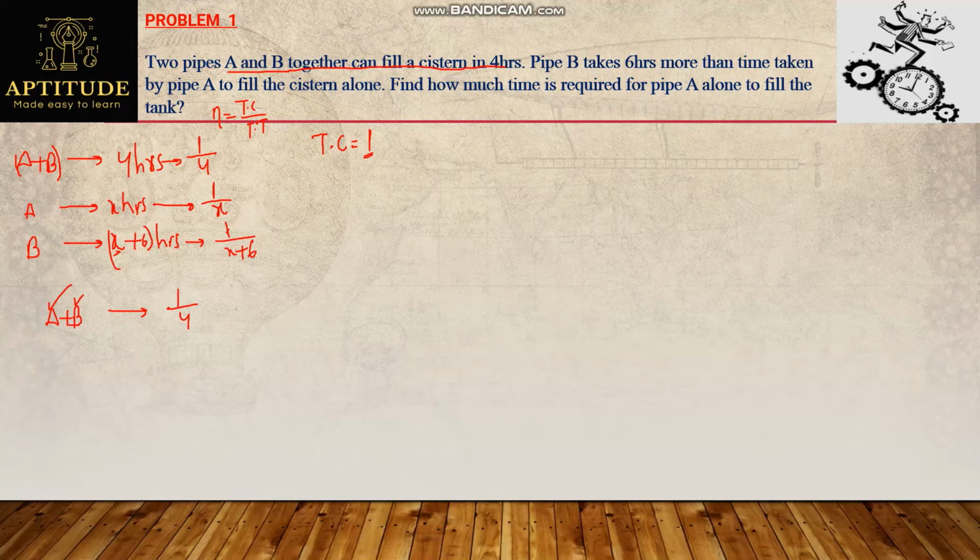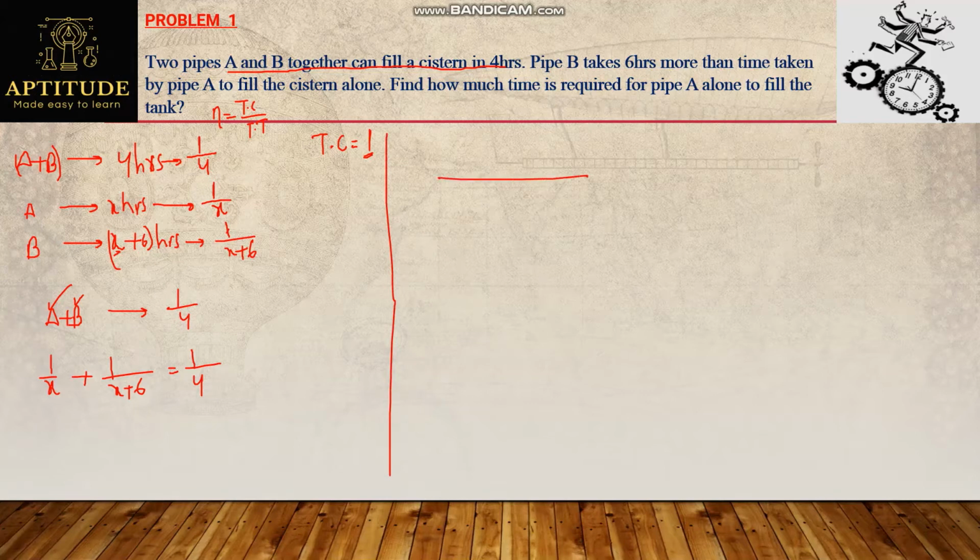Now let's substitute here and solve this one. A's efficiency is 1 by X, B's efficiency is 1 by X plus 6. So I can equate this to 1 by 4. Simply by solving this equation, I can get the value of X, which is nothing but the time taken by A alone. Let's solve it here.